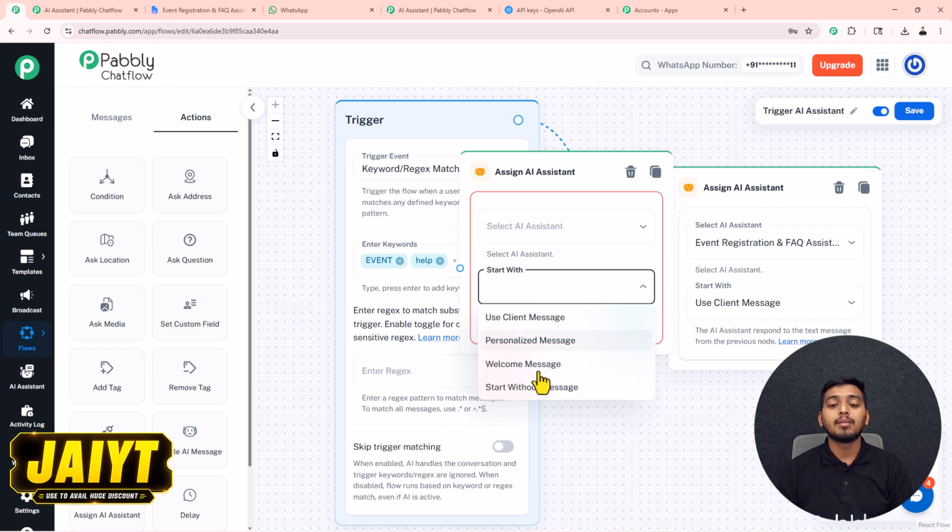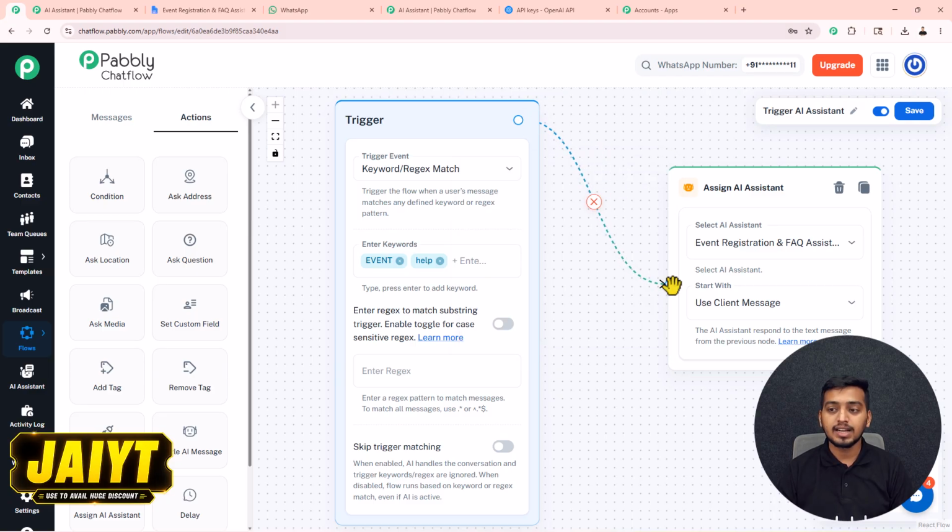Inside this start with, among these 4 options, you can select any one, but I have selected this use client message because I wanted my AI assistant to get triggered with the help of my client's message. After selecting this, I connected both of the circles and then pressed this save button to save my chatbot. Otherwise, this will not work properly.